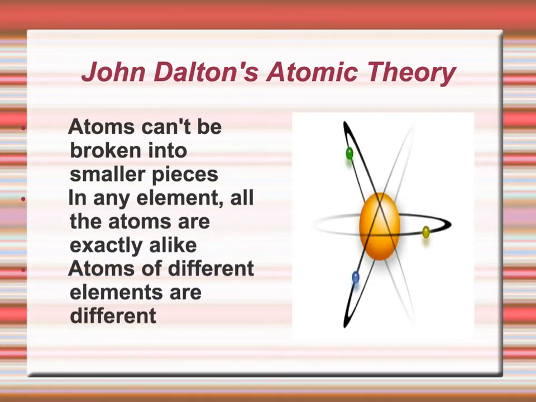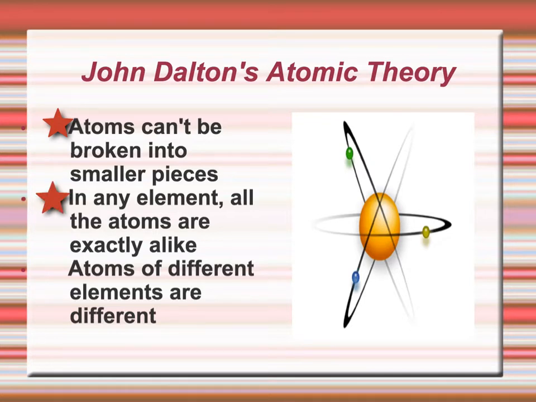Here are some of the main ideas of Dalton's atomic theory. First, he thought that atoms could not be broken down into smaller pieces. Dalton really thought that atoms were hard, very, very tiny marble-like structures that could not be broken down. We now know that atoms are actually made of smaller particles called protons, neutrons, and electrons.